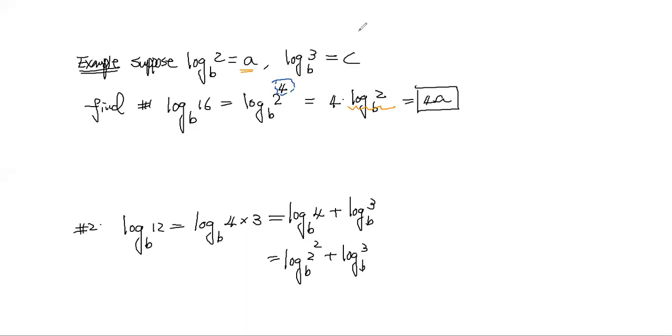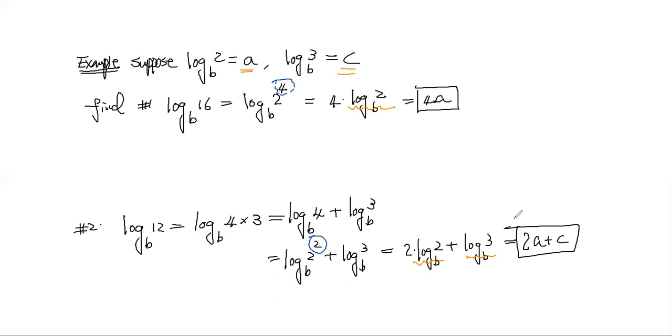Now, the same thing, I can use the property number 3 to move this to the front. So it's 2 log b of 2 plus log b of 3. But here, this one is A, and this one is C. So what is my final answer? It is 2A plus C.